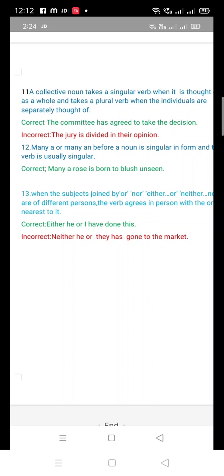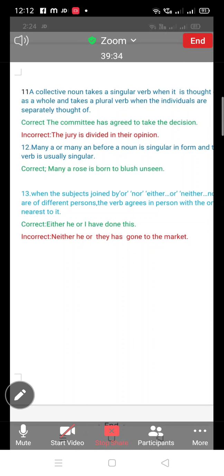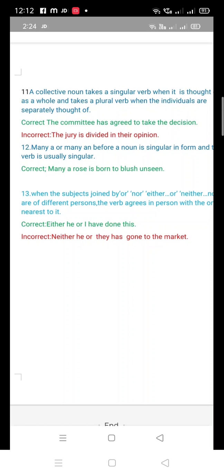So there are only 13 rules, but there are some other rules also. I will give you all the rules. Today there are 13 rules regarding common errors in subject verb agreement. Now we will discuss some common errors in preposition. Okay.